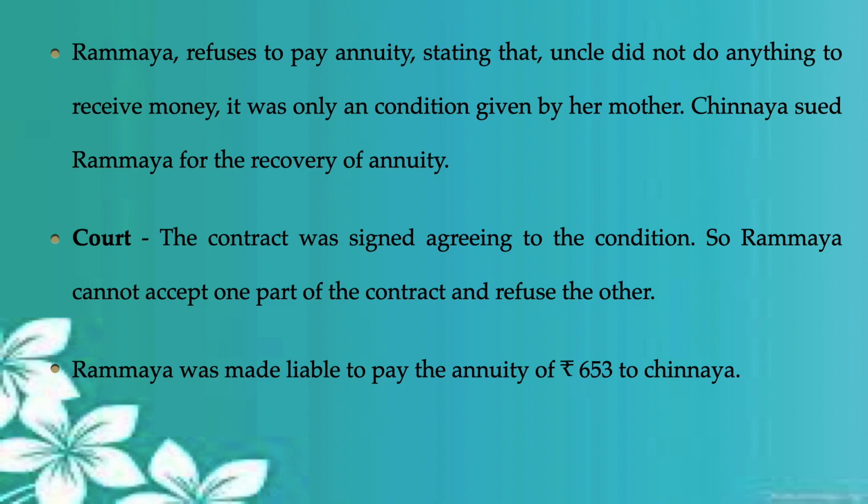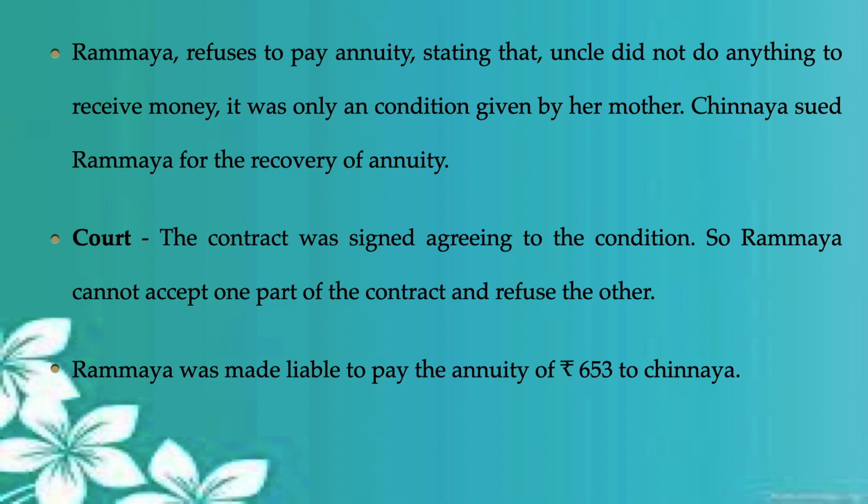Now here, what was the contract between the mother and the daughter? The mother offered the contract to Rammaya, her daughter: rupees 653 to be paid to the uncle, and only if you agree to this condition will I transfer the property in your name.